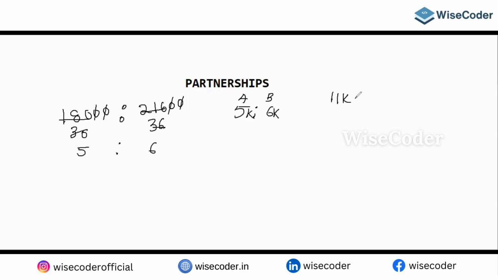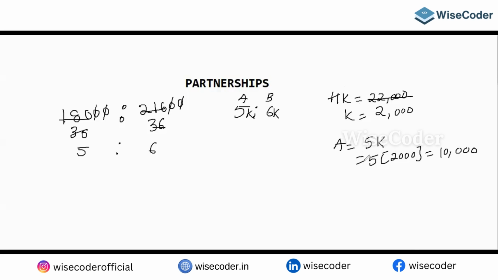What is the share? The share is 22,000. 11 twos are 22, so 1k is equal to 2,000. Whose share do you want, A or B? A's share. A has 5 parts, so 5k, that is 5 times 2,000. Then the answer is 10,000. If you want the B share, what could it be?